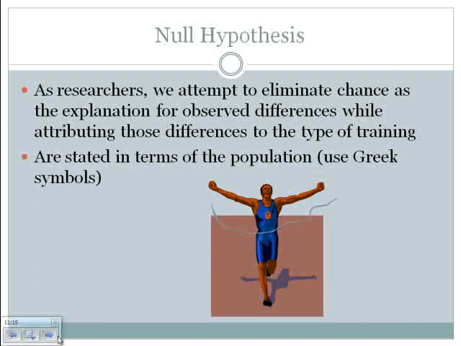When we state null hypotheses, they are stated in terms of the population, which means that we use Greek symbols. So when we write null hypothesis, here's one form.